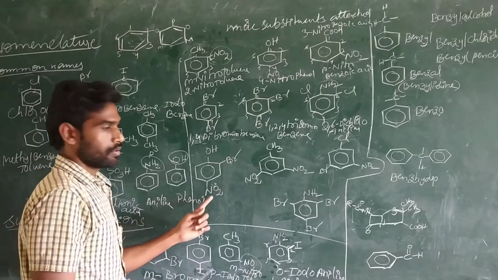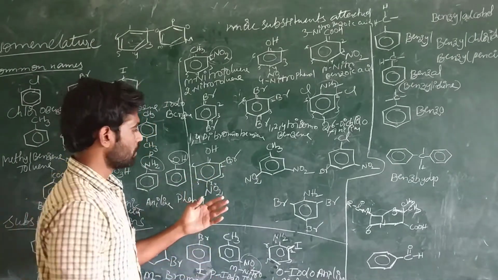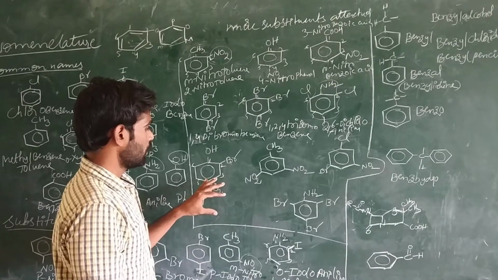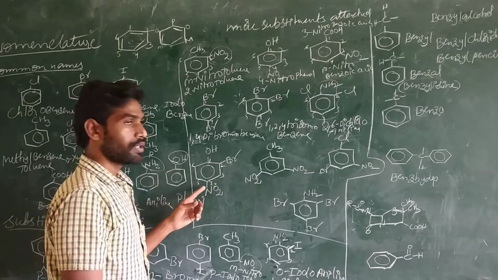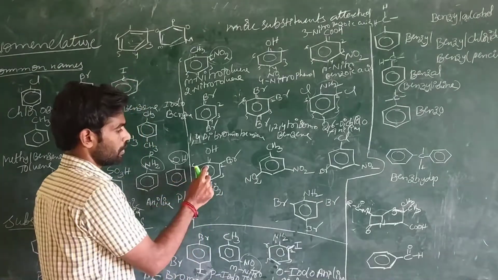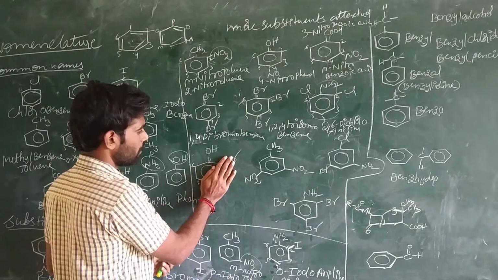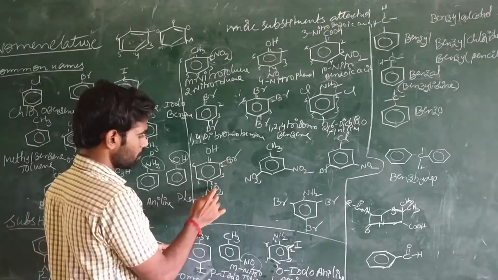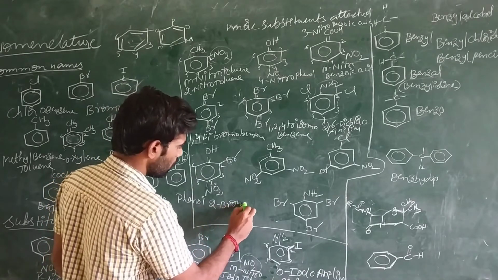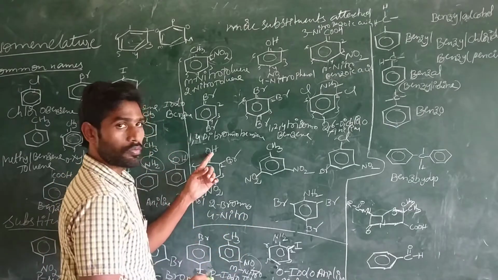Now see this compound. In the nomenclature of any compound, if more substituent groups are attached, we should give the numbers. Then only can the positions of the substituent groups in the molecule be identified easily. In this case, this is the major compound. Phenol is the major compound, and these are the substituent groups: 2-bromo, 4-nitro, so 2-bromo-4-nitrophenol.